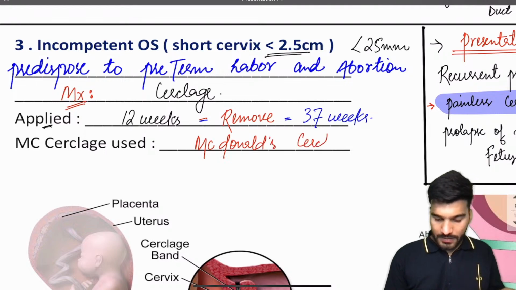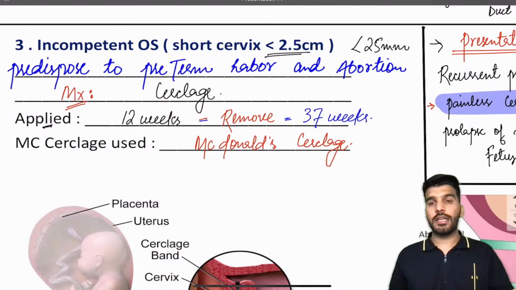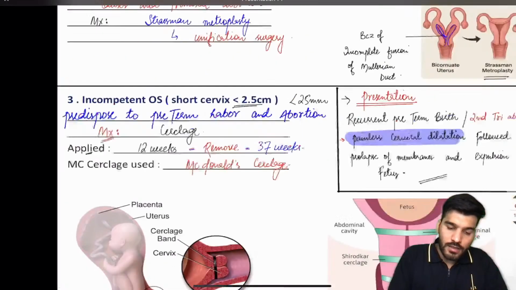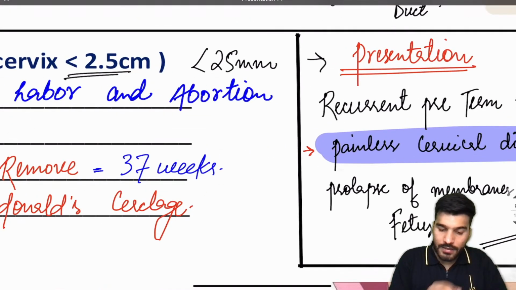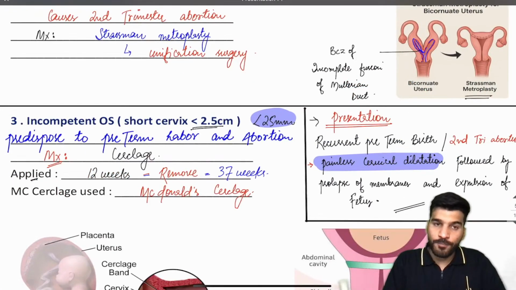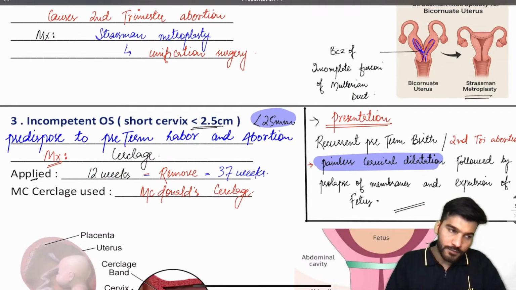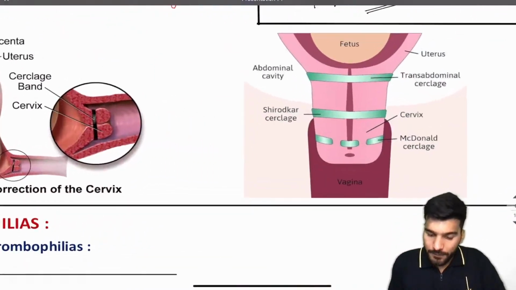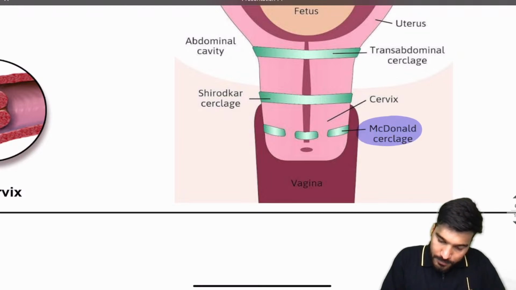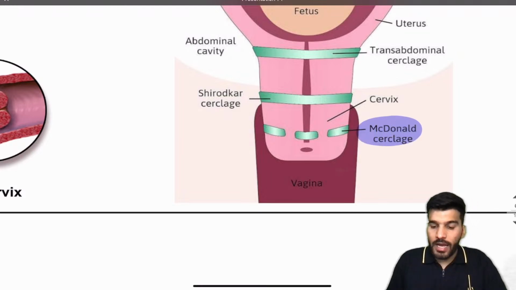It's called McDonald's cerclage. Clear to everyone? And what are the findings of incompetent cervix? There is funneling of the os, and the length is less than 25 mm. There is funneling of the internal os. Now the types of cerclage we have. The most common is the McDonald's cerclage, which is placed through the vagina. Followed by that we can also have a Shirodkar cerclage.